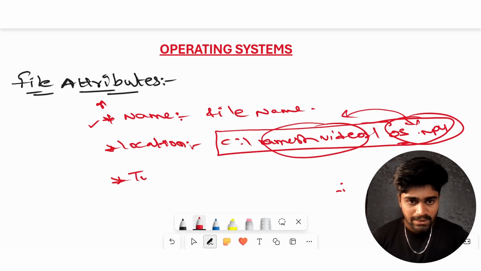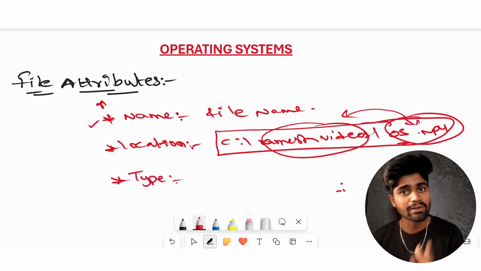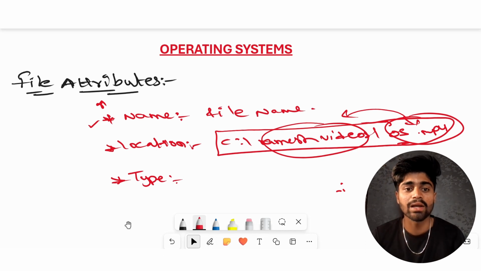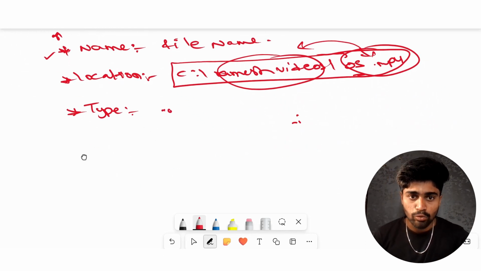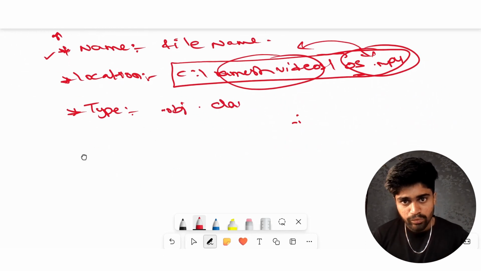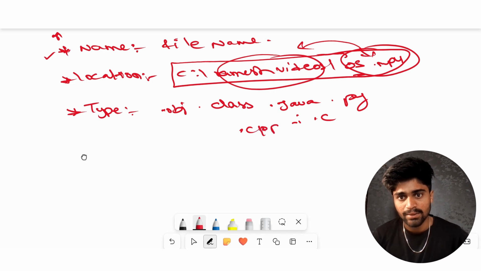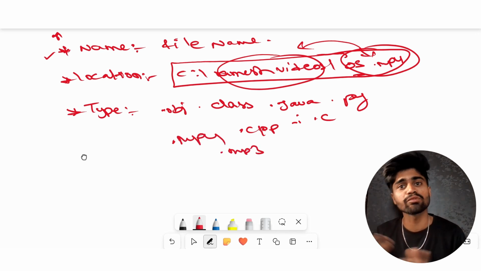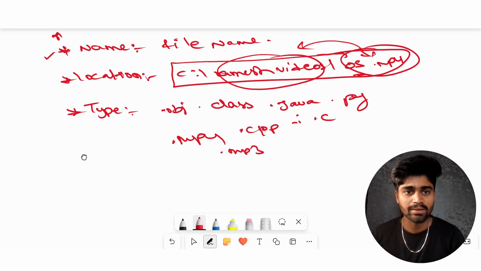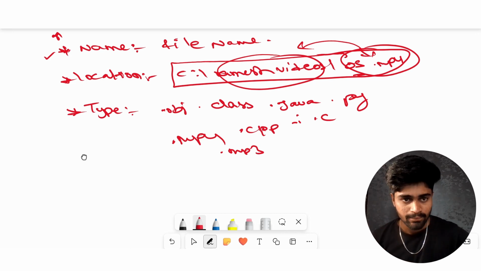And the third one is type. There will be a type for every file. What's the structure of a file? It is an obj file, or a class file, or a Java file, or a Python file, or a C file, or a C++ CPP file, or an mp4 file, or an mp3 file. So these are all types of files. Different types of files are there in our file systems. That's why there will definitely be a type for a file.